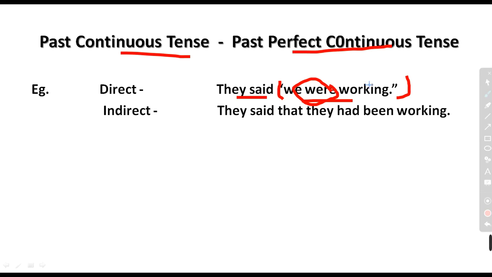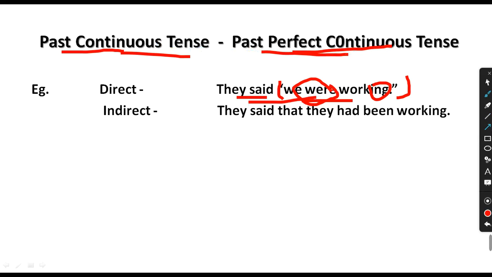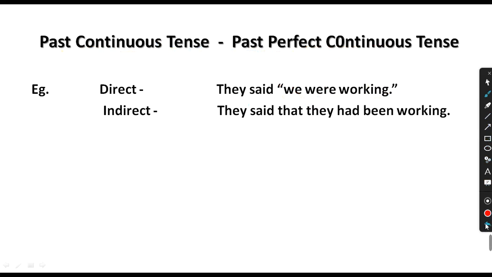Was, were plus verb plus ing. In which tense do we use it? We use it in the past continuous tense. So when we find the statement in past continuous, we will make it past perfect continuous. Look at the example: they said, we were working, we will make it, they said that they had been working. I hope this is clear.